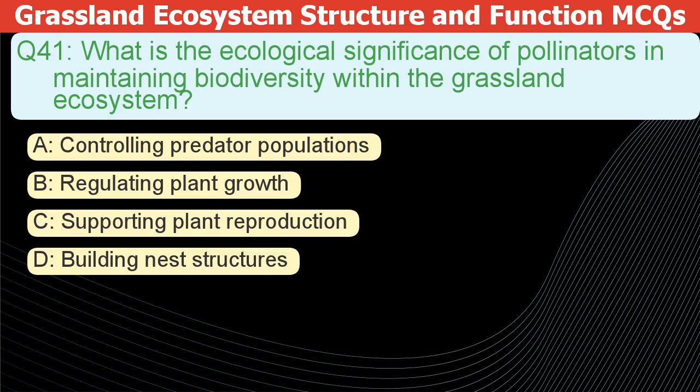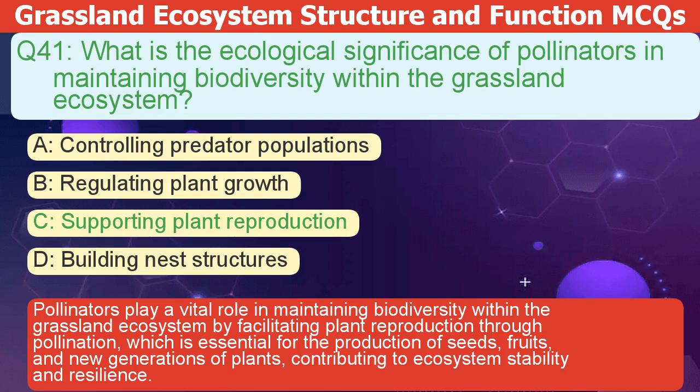What is the ecological significance of pollinators in maintaining biodiversity within the grassland ecosystem? A. Controlling predator populations. B. Regulating plant growth. C. Supporting plant reproduction. D. Building nest structures. The correct answer is C.